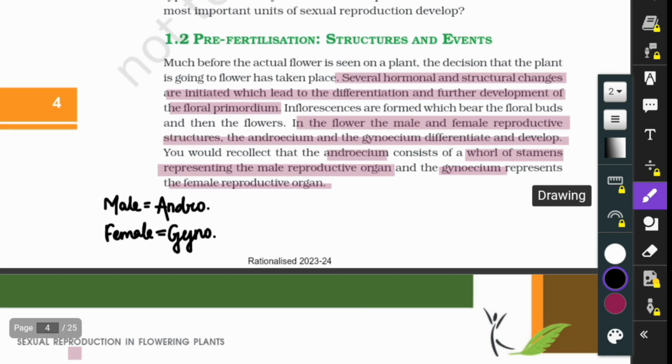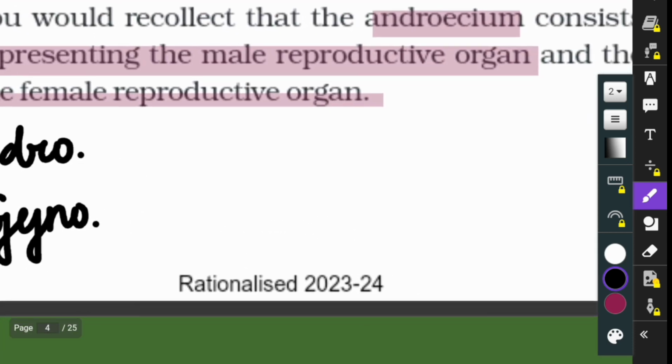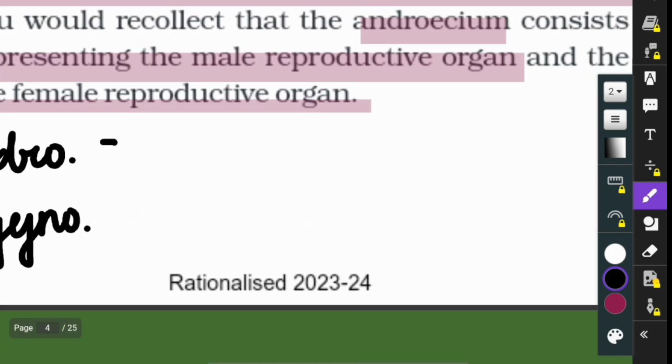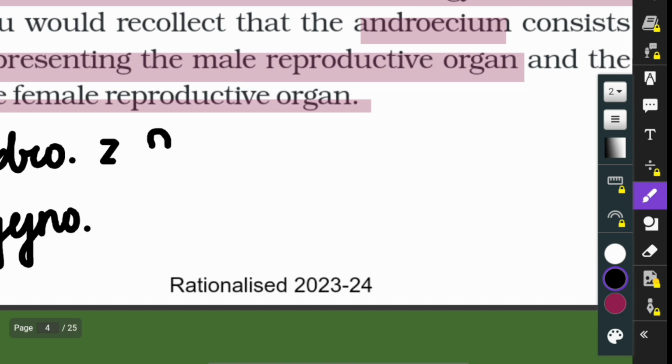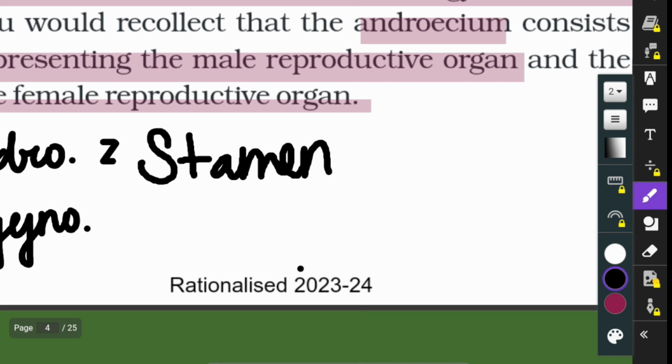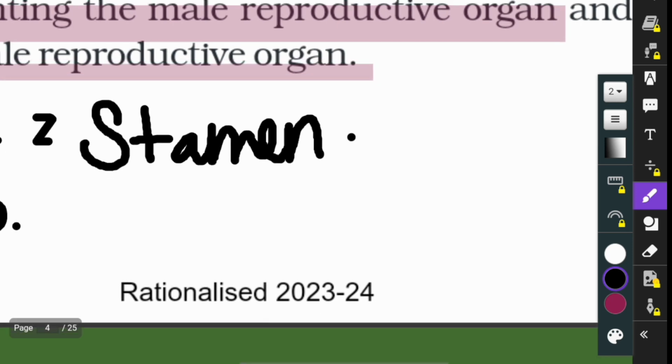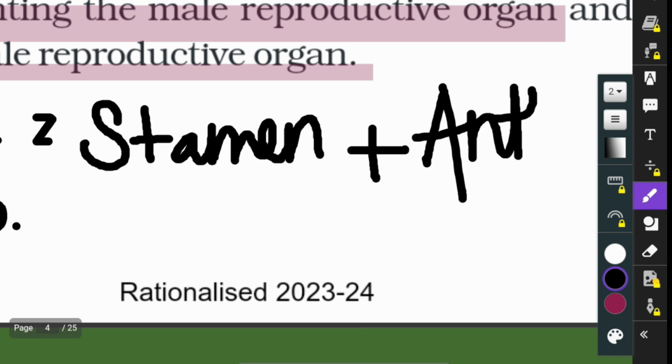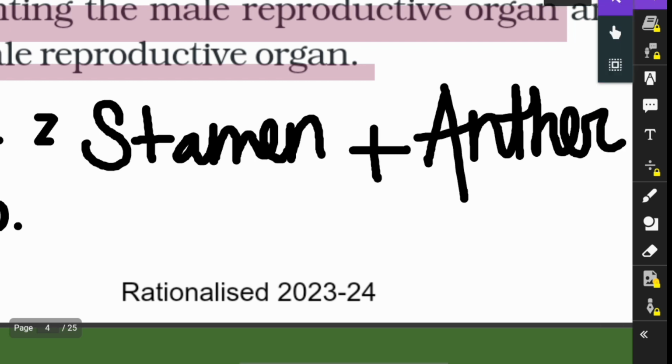Now what does androecium consist of? Androecium consists of stamen, that is filament plus anther. In the next slide, we will know what we call the stamen and what is the anther.